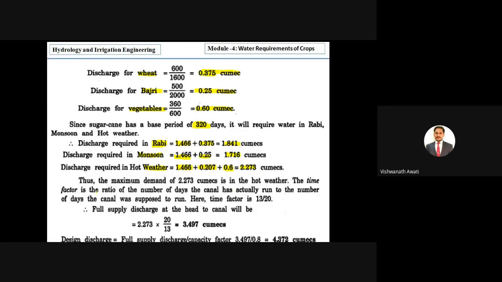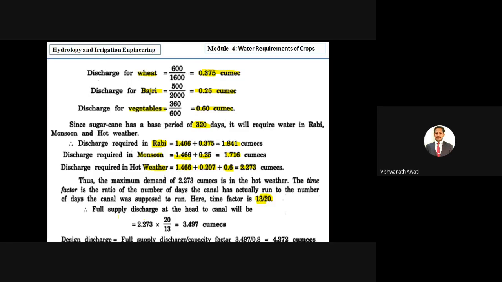The time factor is the ratio of the number of days the canal has actually run to the number of days the canal was supposed to be run, correct? Time factor, and it is already given, don't worry, it is already given in the problem. It is 13 by 20, right?